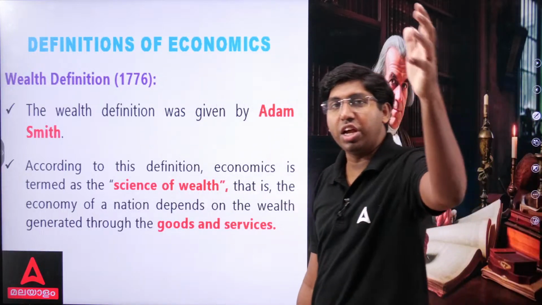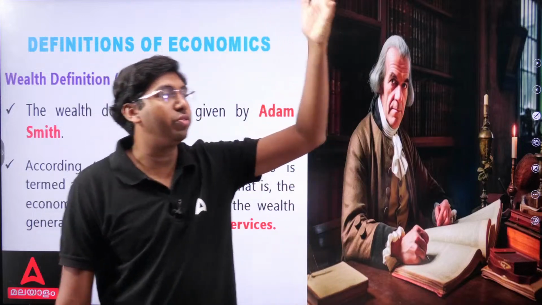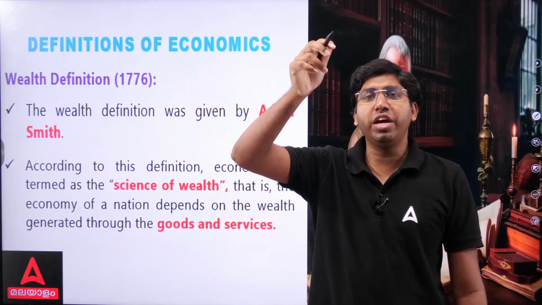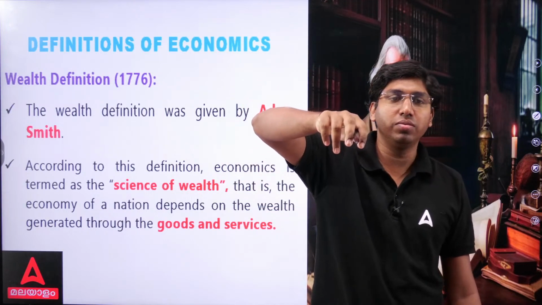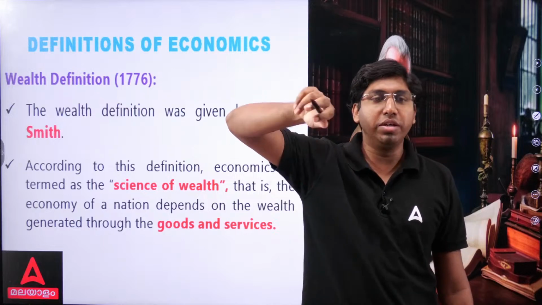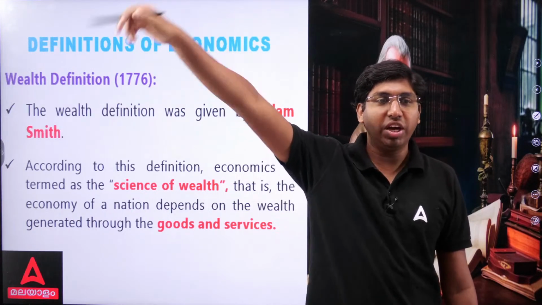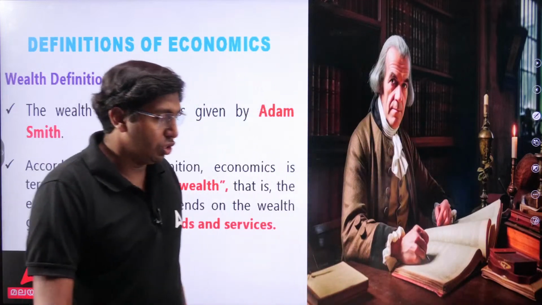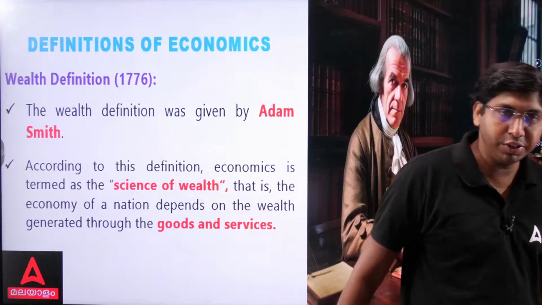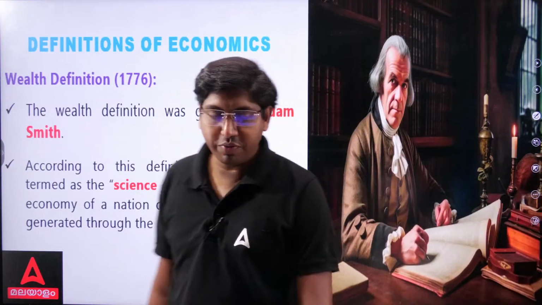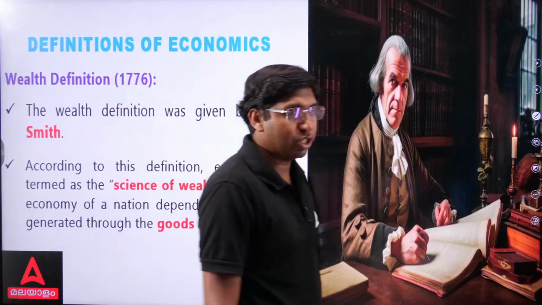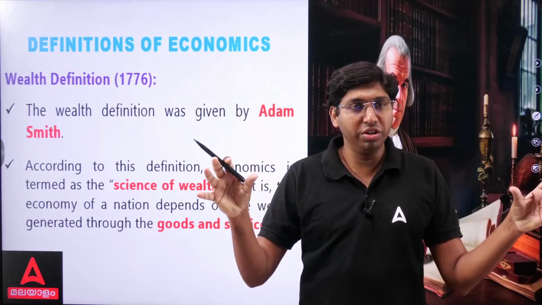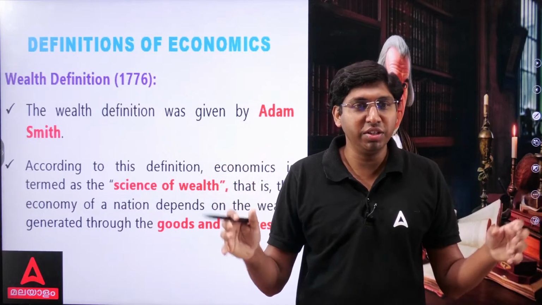So wealth is generated through the production of goods and services. And a country or a nation or a state depends on that wealth. And economics is a science of wealth. This was the definition provided by Adam Smith. The first definition for economics provided by Adam Smith is known as the wealth definition. He gave this in 1776.